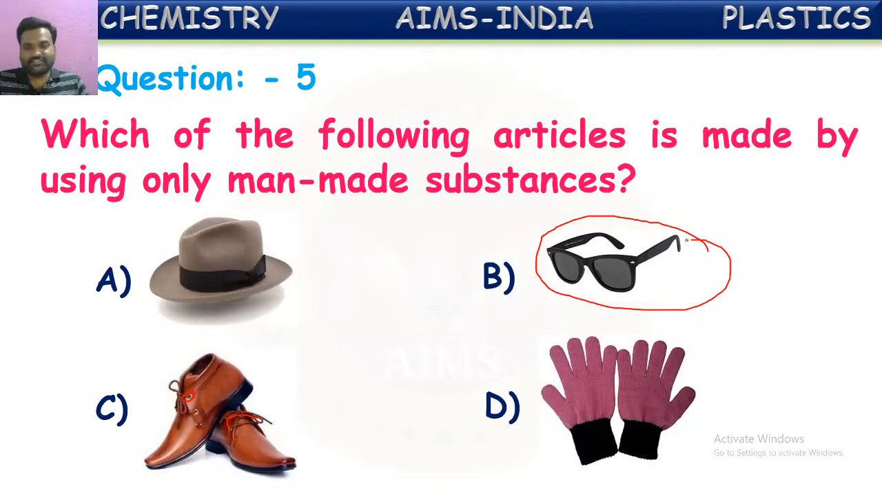But if you observe the second option, it is specs, which is made up of completely plastic. Even the optics, these glasses, are made up of glass. So these are man-made materials. Completely, these specs are made up of man-made substances, whereas the remaining three contain either man-made or natural substances. We cannot prepare these specs by using any natural material. We have to use either plastic or glass, both of which are man-made substances only. So the correct answer is B.